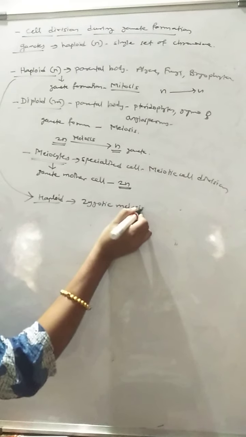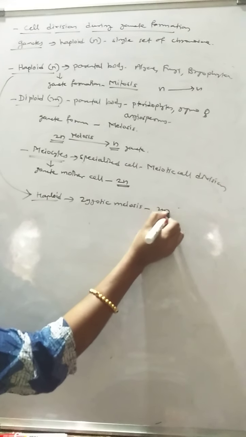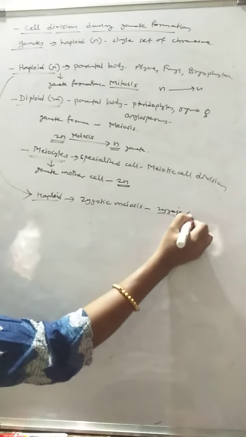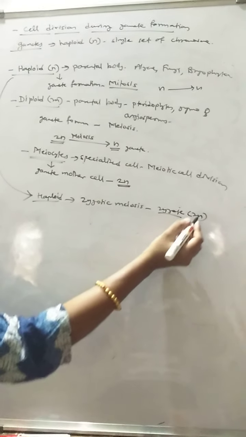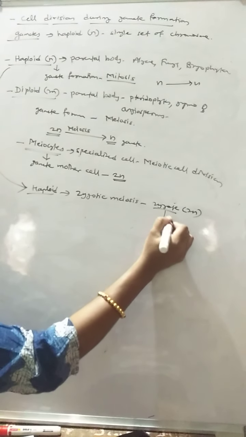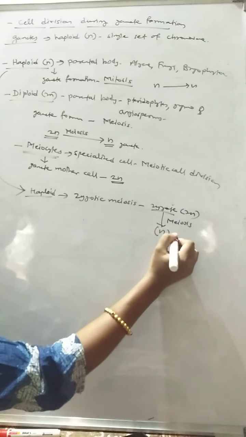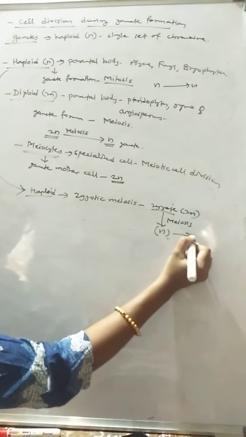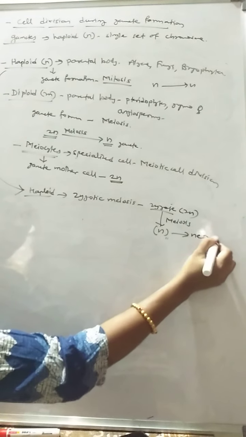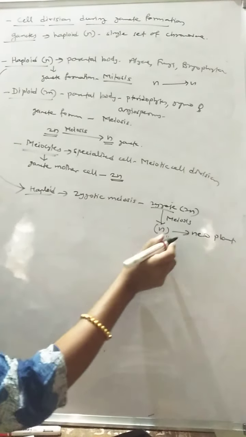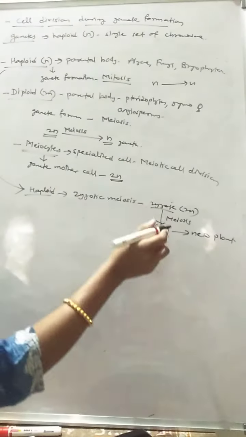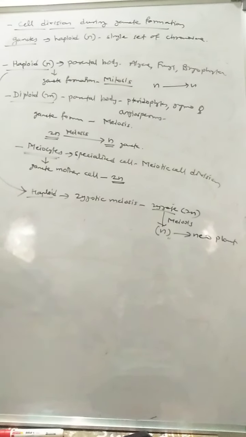That is, meiosis occurs inside the zygote, which is a diploid structure. This diploid zygote undergoes meiosis and produces haploid spores, and these haploid spores produce a new plant body. Thus, the chromosome number is maintained constant.